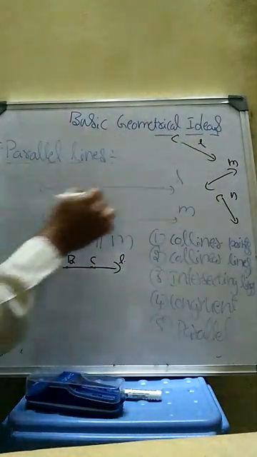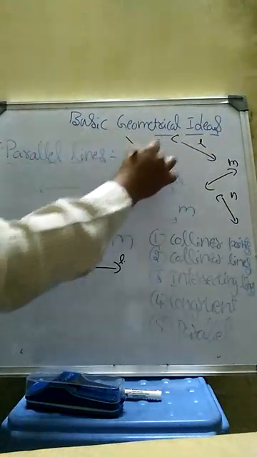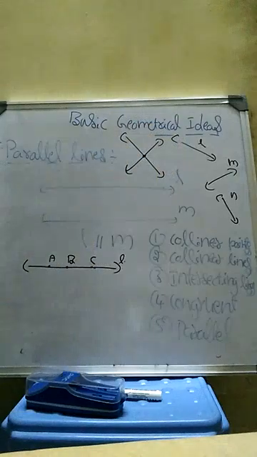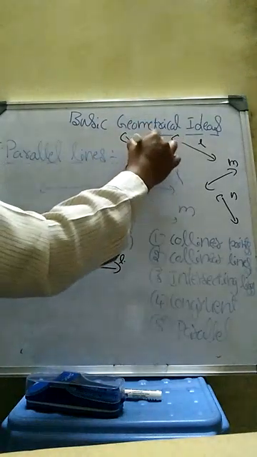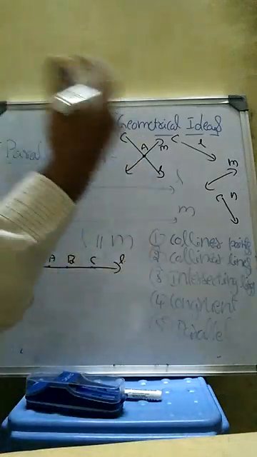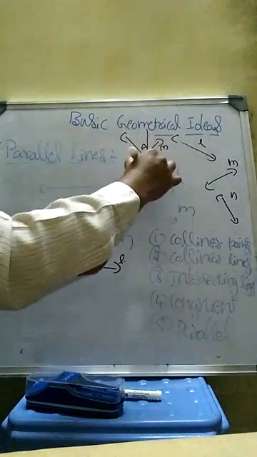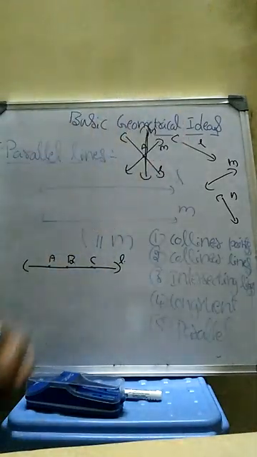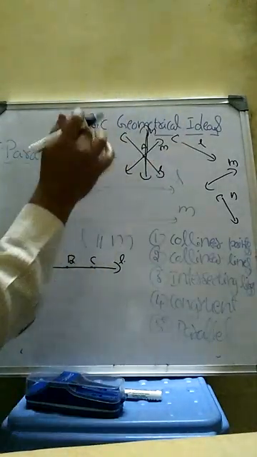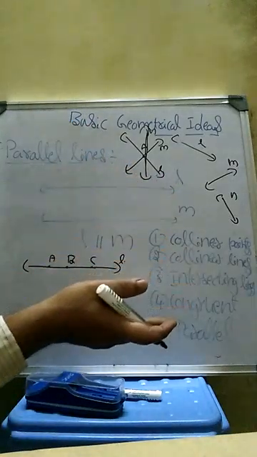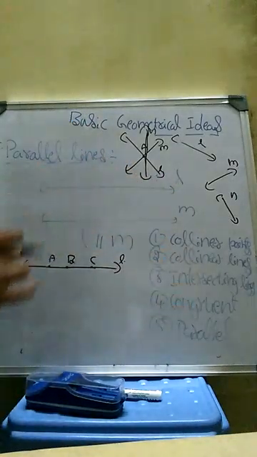And intersecting lines, if two lines meet or intersect each other at a point, then we can say these two lines are intersecting lines. If three or more lines pass through the same point, L, M and N, then we can say these lines are congruent lines. If two lines never intersect, then we can say those two lines are parallel lines.